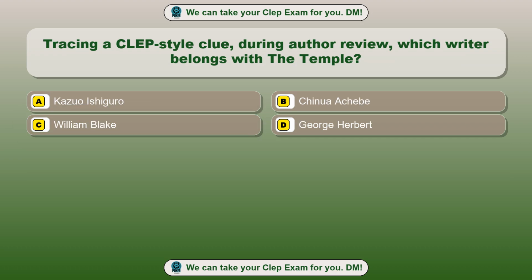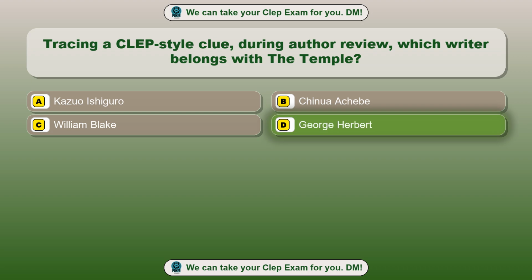Question 81. Tracing a CLEP-style clue during author review, which writer belongs with The Temple? Option A, Kazuo Ishiguro. Option B, Chinua Achebe. Option C, William Blake. Option D, George Herbert. The correct answer is option D.